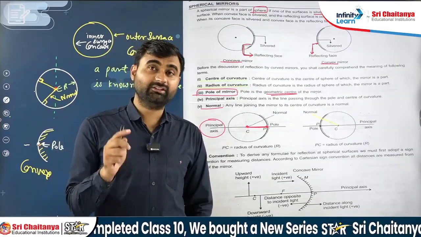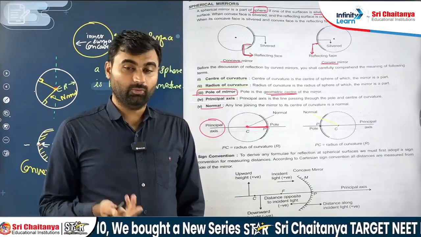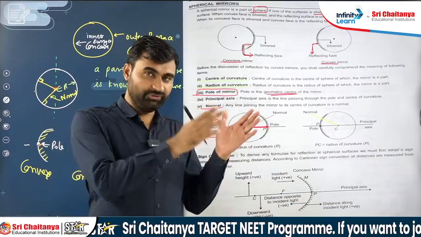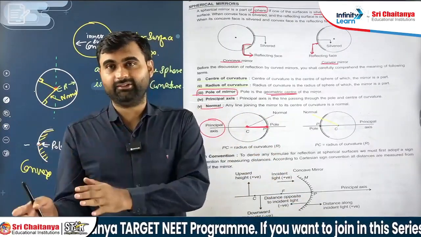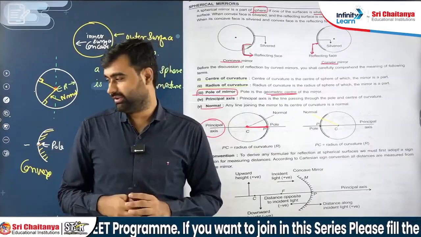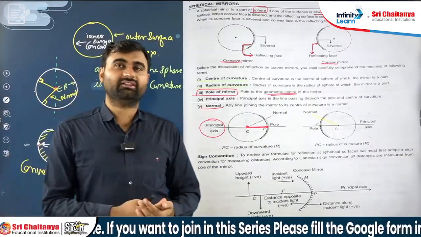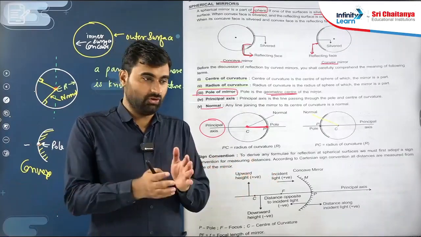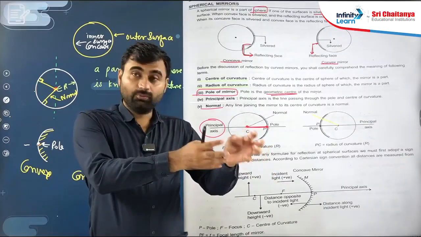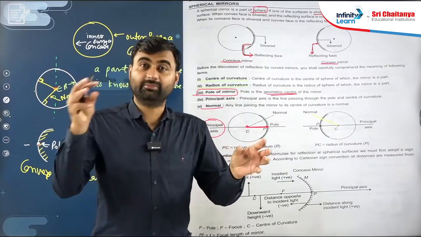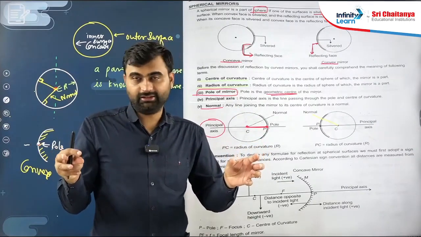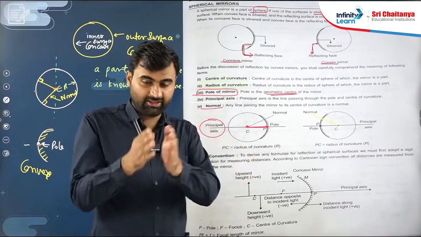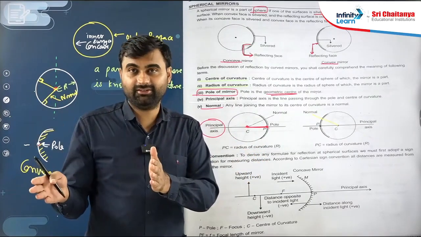So the mirror establishes a relation between object and its image. Agree or not? We have to understand that where the object is placed, for that particular object, where the image will form.